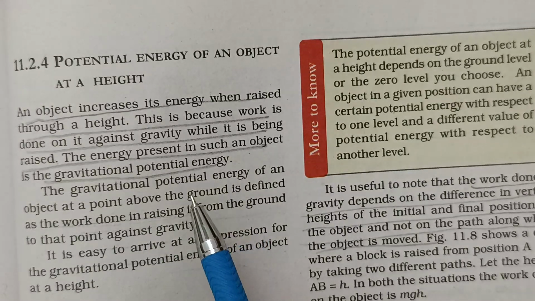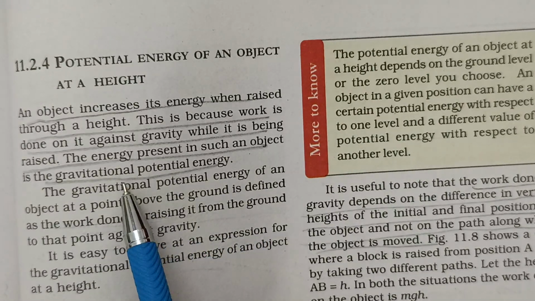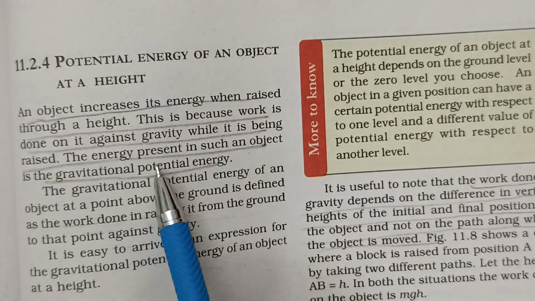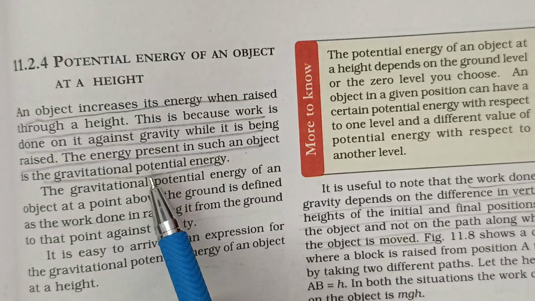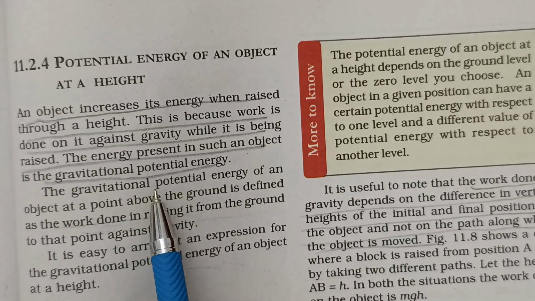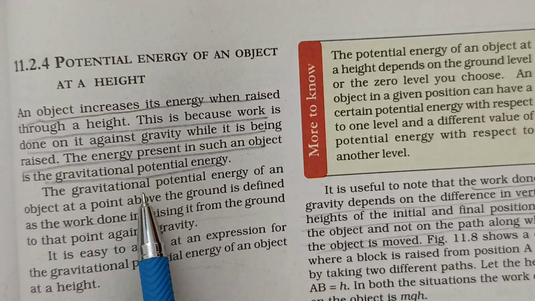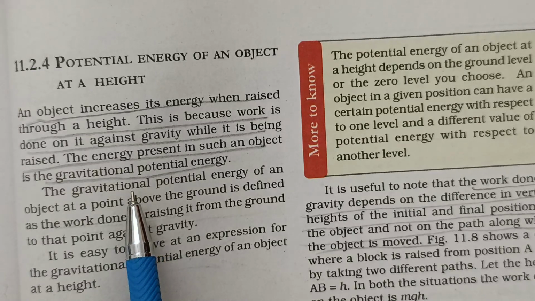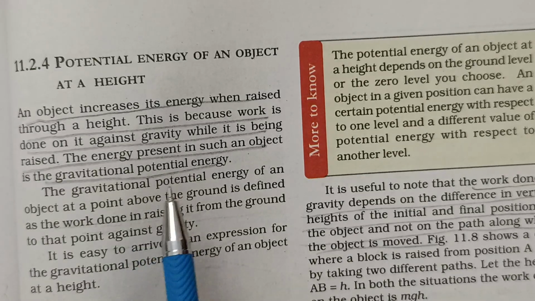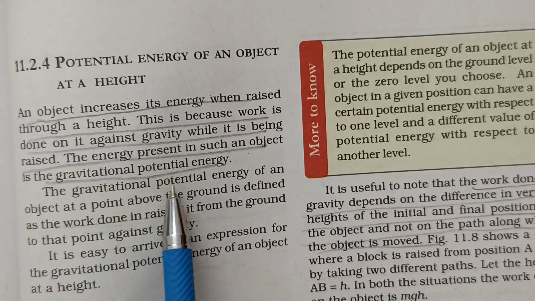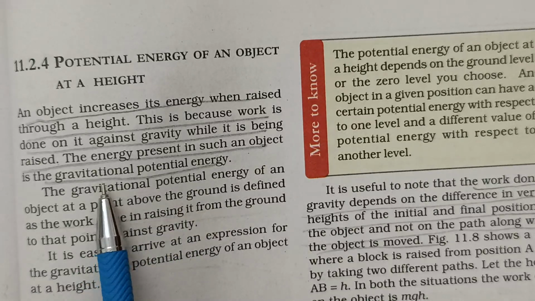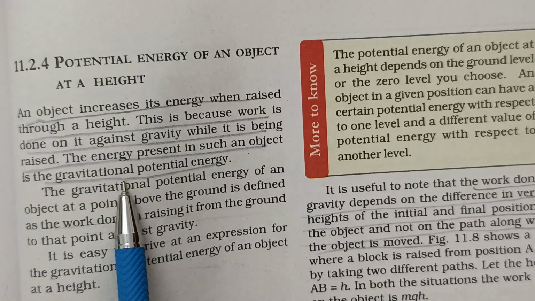So there are two types of potential energy, gravitational potential energy and elastic potential energy. The potential energy due to its shape is known as elastic potential energy, and potential energy due to its height or position is known as gravitational potential energy. So in this class we will be learning only about gravitational potential energy.